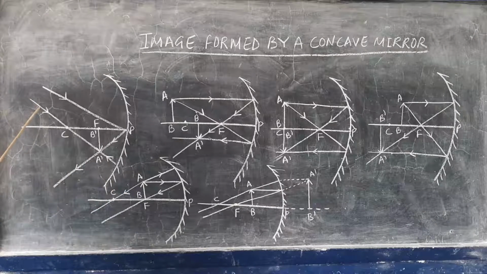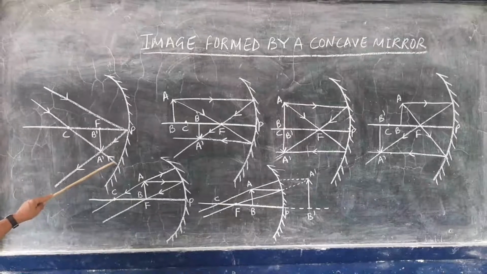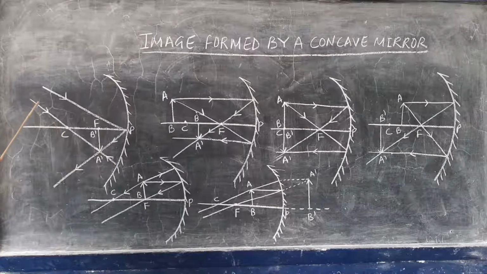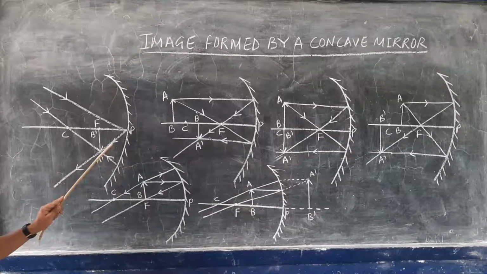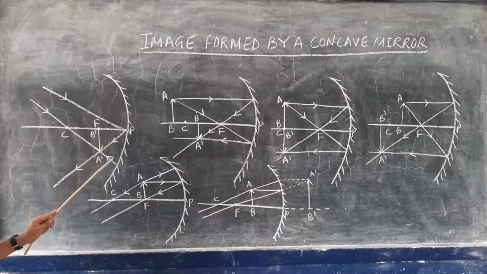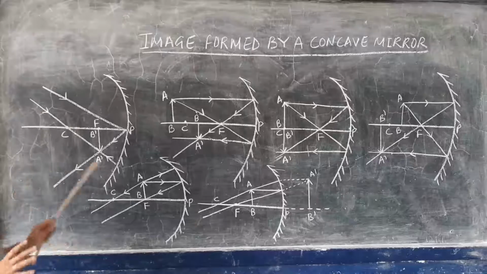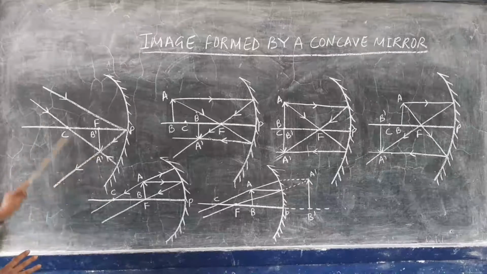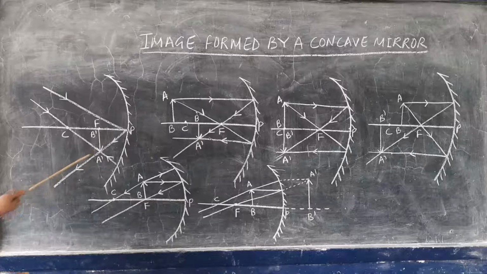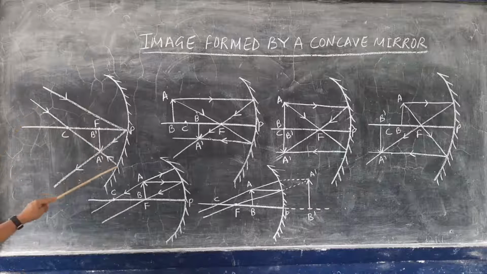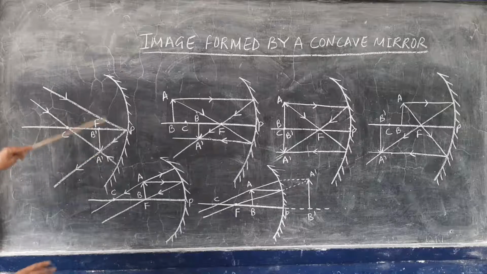Another ray of light passes through the center of curvature, and after reflection it passes through the center of curvature again. That means it retraces its original path. There is no deviation, meaning no change in the path of light. So you have to remember these three conditions, and following them the ray diagram has to be drawn here. Now you can see this reflected ray, and this is the incident ray. The reflected ray is in the same direction. The two reflected rays will meet at the focus; they will join at the focus.